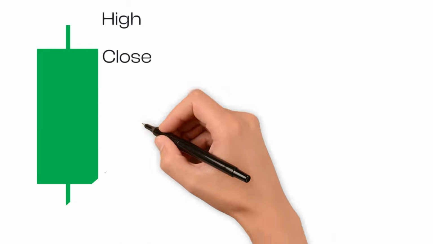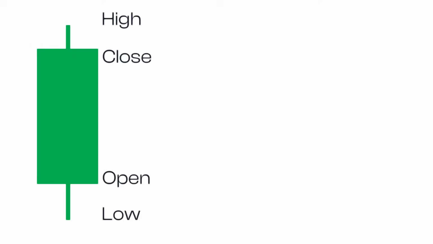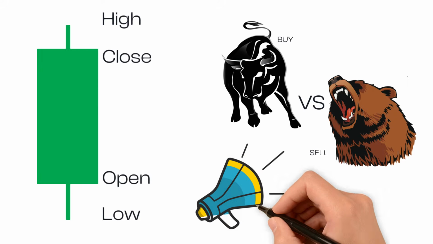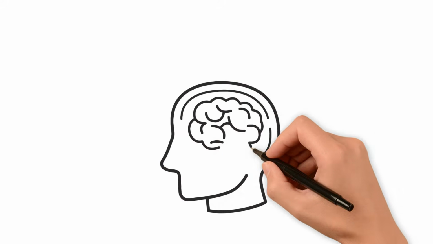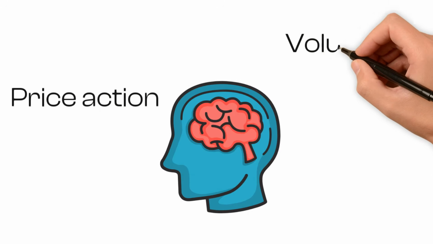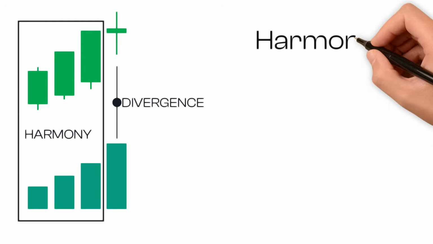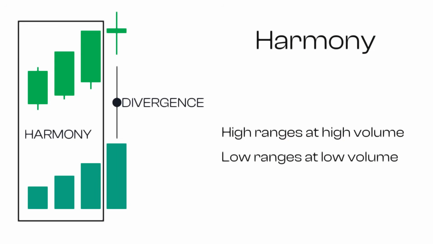Analyzing candle by candle. Analyzing price action and volume based on individual candlesticks is one of the simplest effort versus result evaluations. Candlesticks are the definitive representation of the battle between buyer and seller, and the final result transmits a signal to us. Our job as traders is to interpret the price action and volume, in this case, by isolating each candle. We will always be looking for an alignment between the traded price and volume. For a signal of harmony, we would expect wide ranges at high volumes and narrow ranges at low volumes. The opposite would indicate a divergence, the subsequent shift.